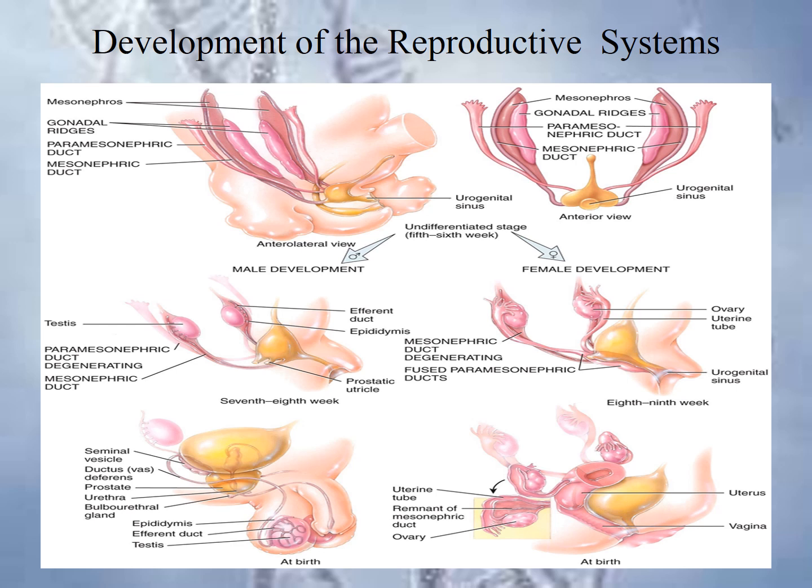The distal ends of the paramesonephric ducts fuse to form the uterus and the vagina, and the unfused proximal portions of the ducts become the uterine tubes or the fallopian tubes, and the greater and the lesser vestibular glands develop from the endodermal outgrowth of the vestibule. So these are the developmental stages happening in the internal reproductive system before our birth.